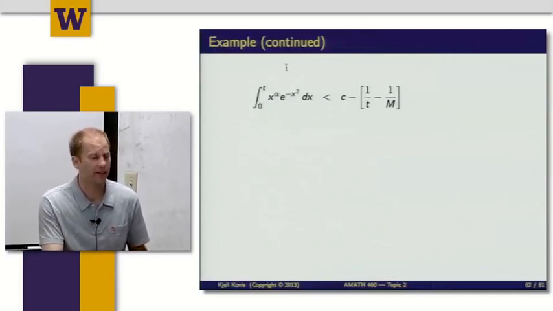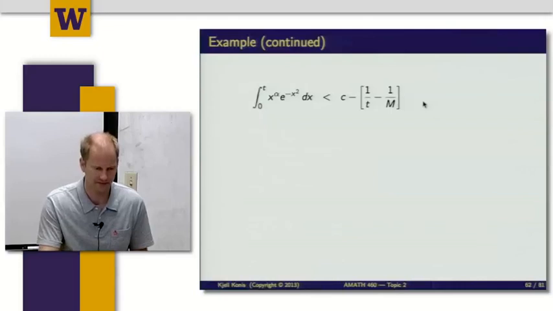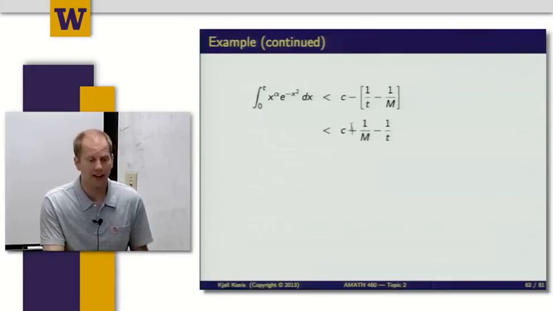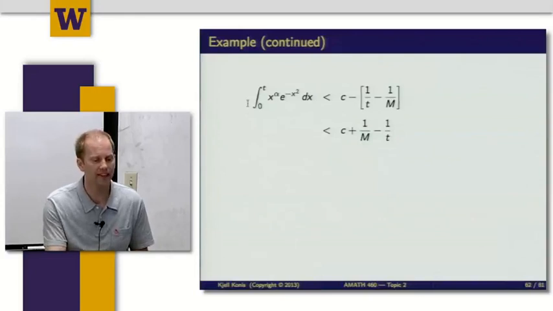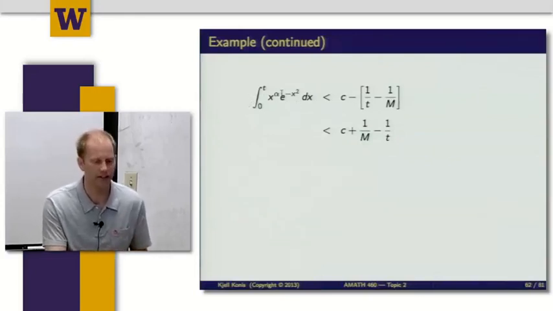This is just to summarize what I've done on the other slide. I now have bounded this integral from 0 to t of this very unhappy looking integrand by this expression over here, which is a much simpler expression of t. And so I have c plus 1 over m. These are just constants. And now remember, what I was trying to do was show that the limit of this guy over here as t goes to infinity is approaching a finite value.